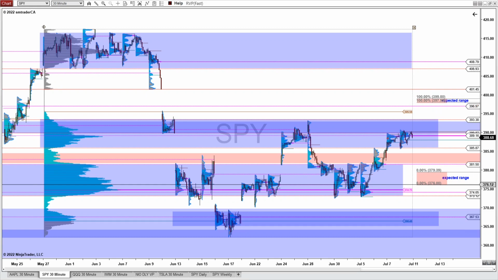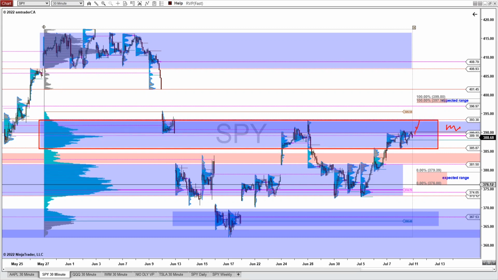Now, for the potential upside scenario for the coming week, we want to see if price will be able to get beyond this resistance zone here. Remember the resistance zone we just looked at on the daily chart, and also get above this high volume zone here.